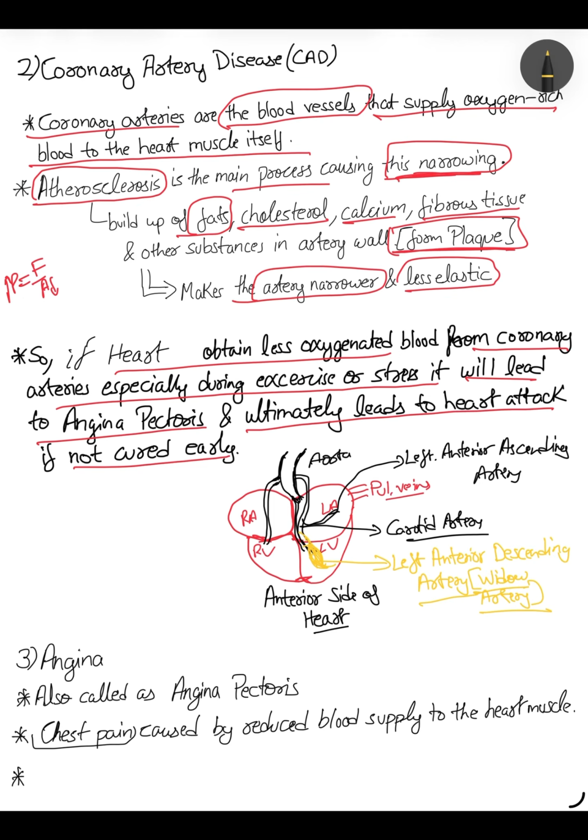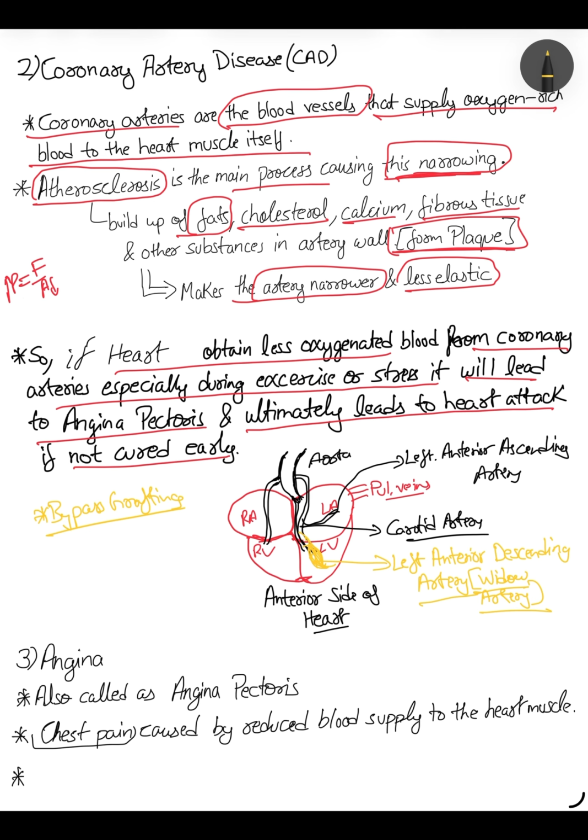If you go for the curing of this, the ultimate cure is bypass grafting. You must have heard this name also. This is the permanent treatment.